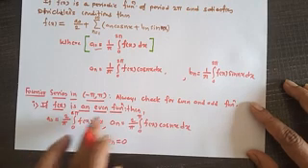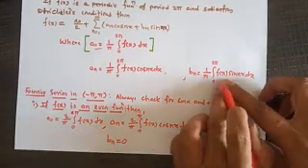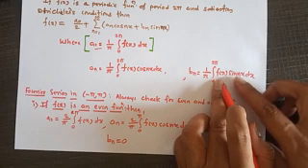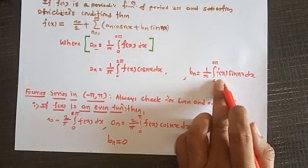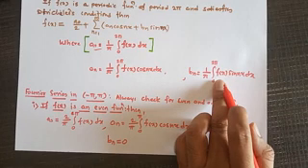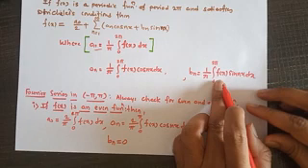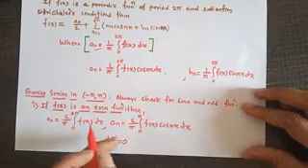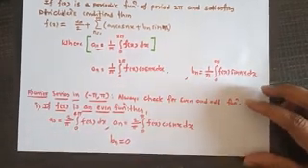Now here the function is an even function, that means f of x is an even function and sin nx is an odd function. The product of an even and an odd function is an odd function. So for that bn is equal to 0.